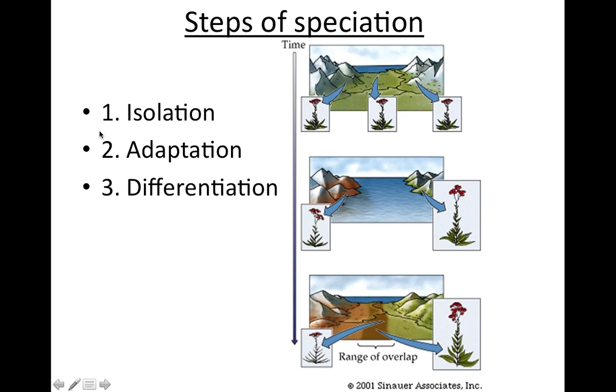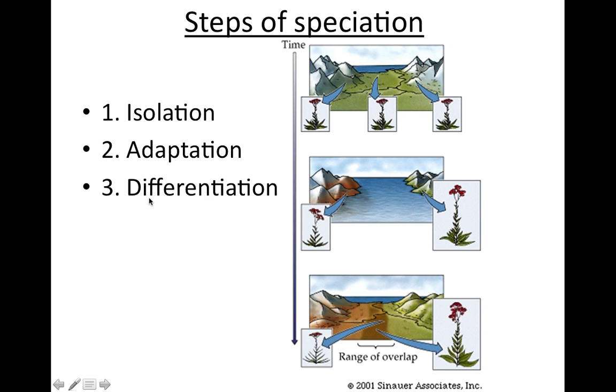Then, those two different groups have to have significantly different environmental factors that they can adapt to. So they need to adapt to their differences. Maybe one side of the mountain has different plants than the other side, or one side gets more vegetation than the other side, or maybe one side gets more rain, or has different herbivores living on it than the other side. Well, that's going to affect those species. They're going to have to adapt to those differences. So then you have that adaptation happen.